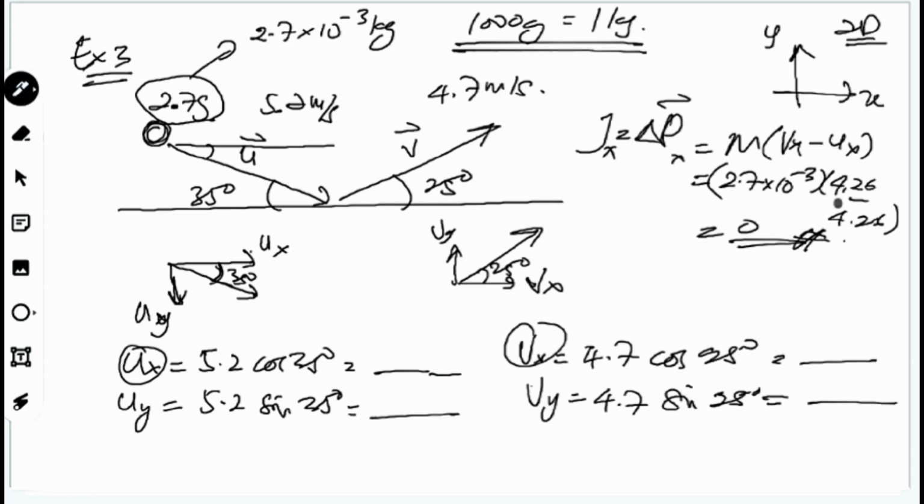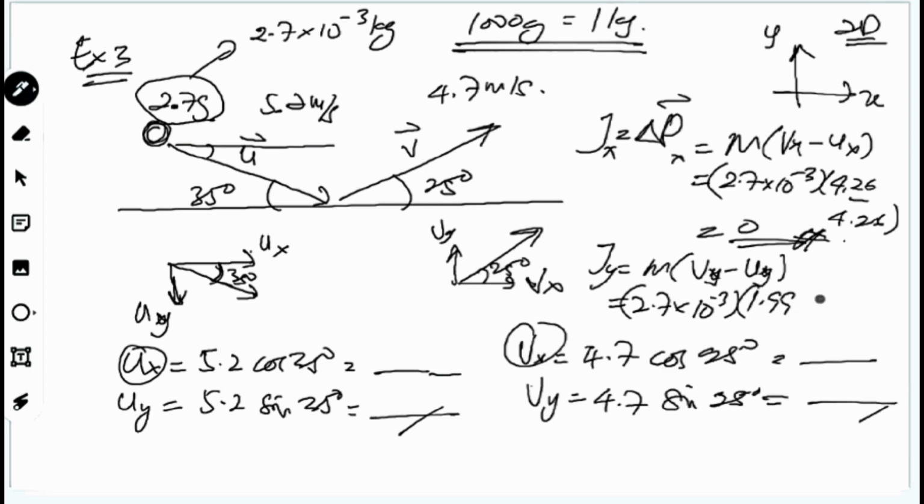Next one, Jy. So Jy equals m times Vy minus Uy, same thing. 2.7 times 10 to the power of minus 3, multiply by Vy, Uy, the one involving Y. You will get the answer 1.99 plus minus 2.98 here.